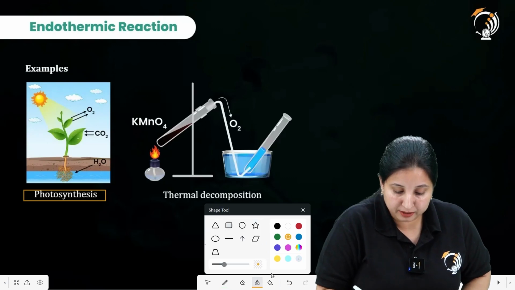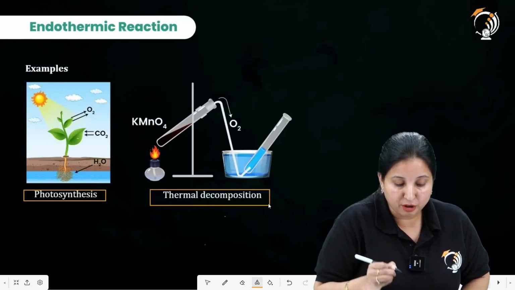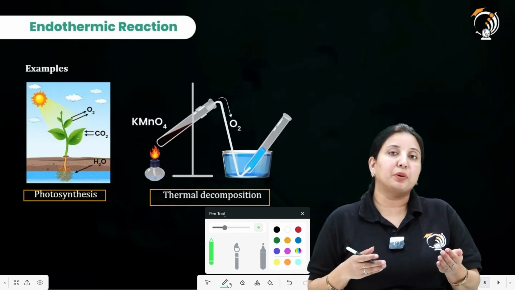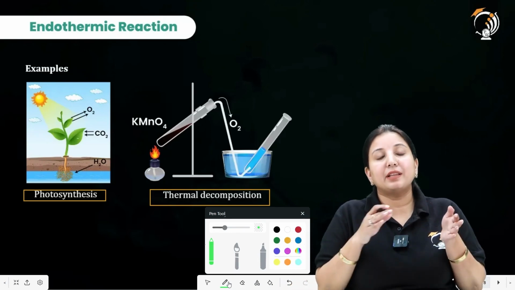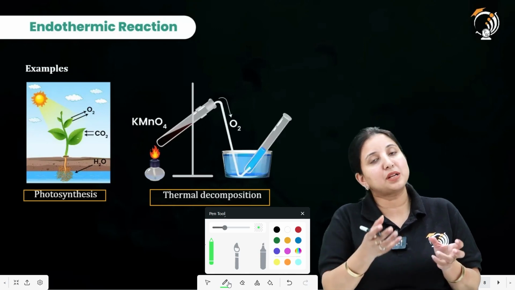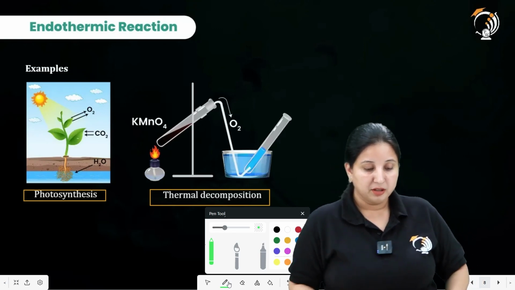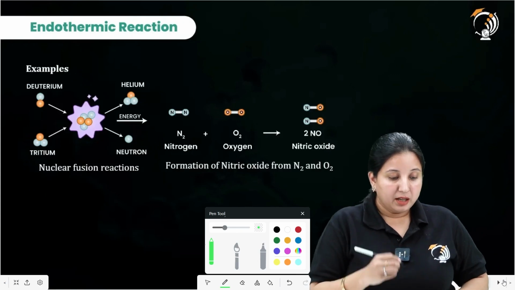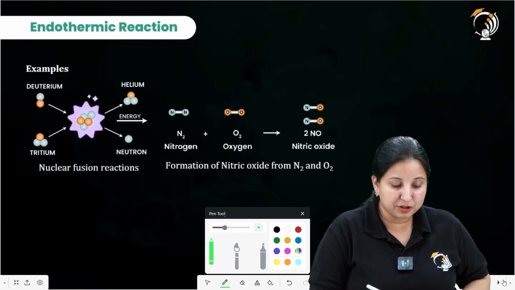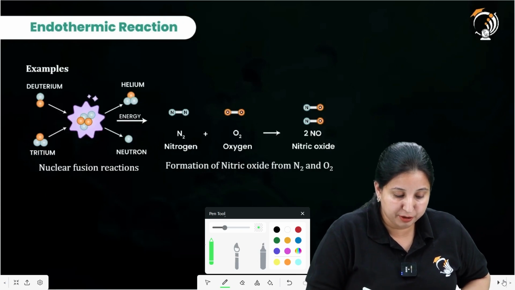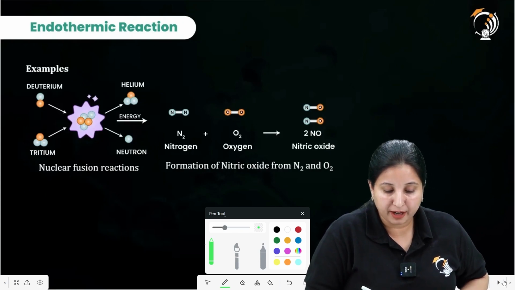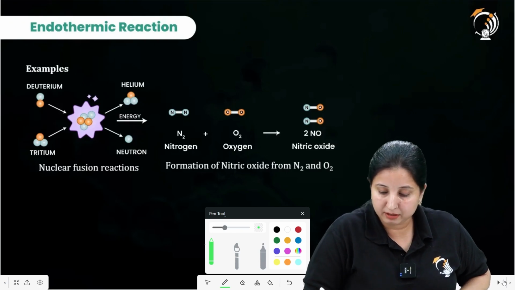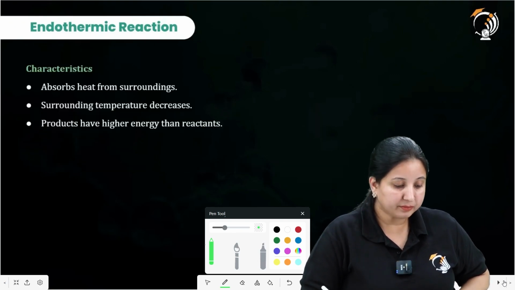Similarly, in the case of the thermal decomposition of potassium permanganate, what is happening? We are giving heat to it. When we are giving heat to it, then only it is able to decompose and produce oxygen. Examples of endothermic reactions are also nuclear fusion reactions and the formation of nitric oxide from N2 and O2. These are the other examples.